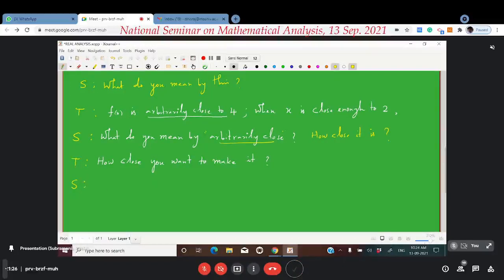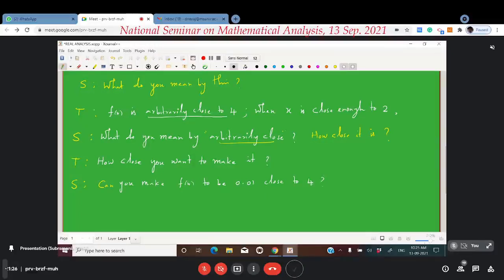That is, sir, can you? Dear students, are you able to read what I am writing on the screen? Yes, sir. So, now the student will start challenging the teacher. Sir, can you make the value of f of x, possibly he may come with a small number, to be 0.01 close to 4?